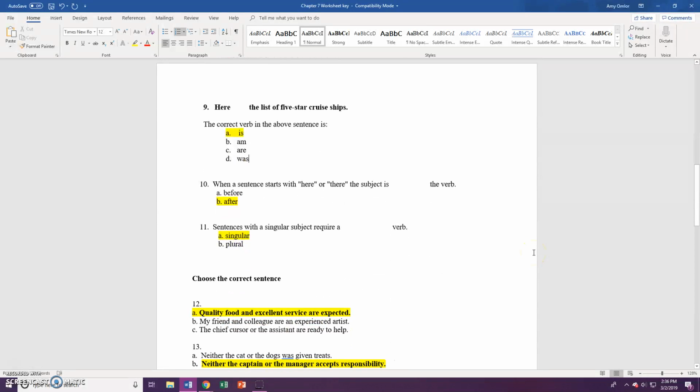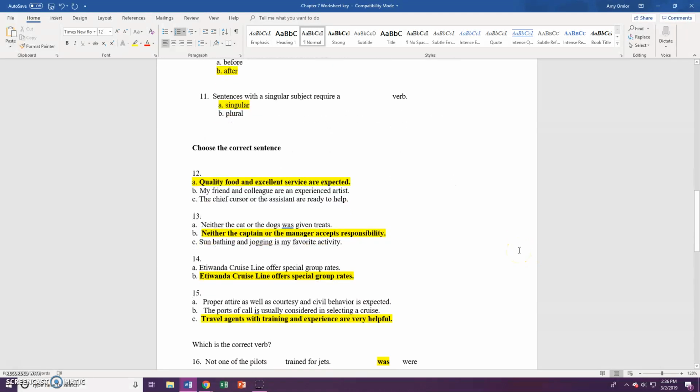Number 10, when a sentence starts with here or there, the subject is after the verb. Number 11, sentences with a singular subject require a singular verb. Number 12, choose the correct sentence.